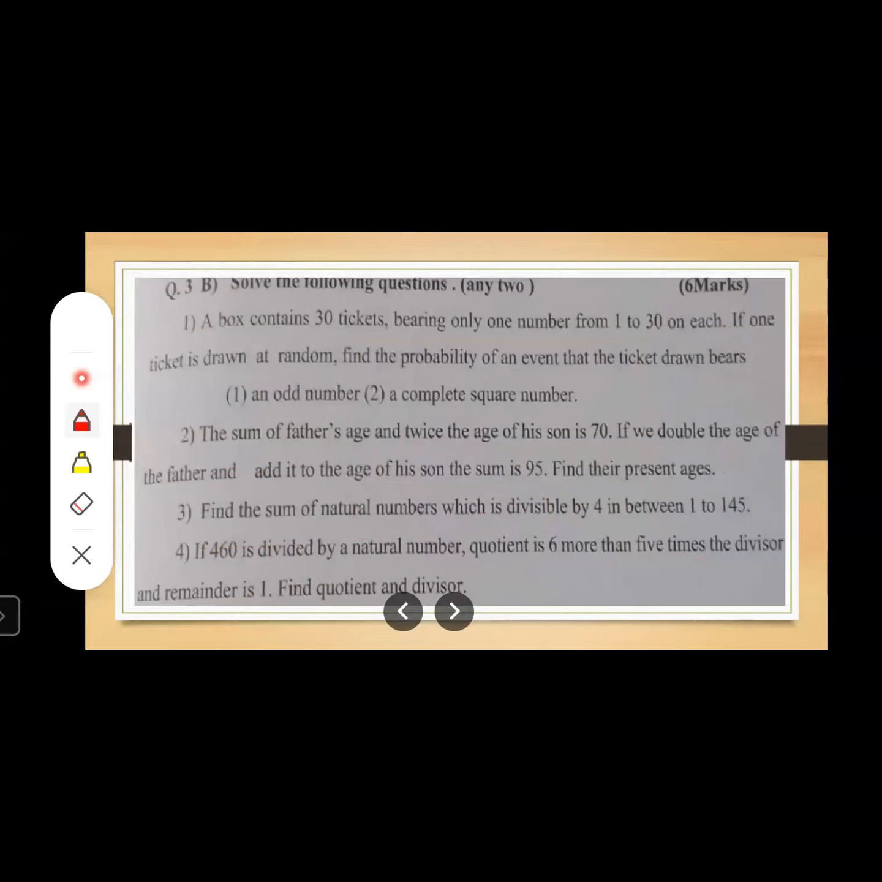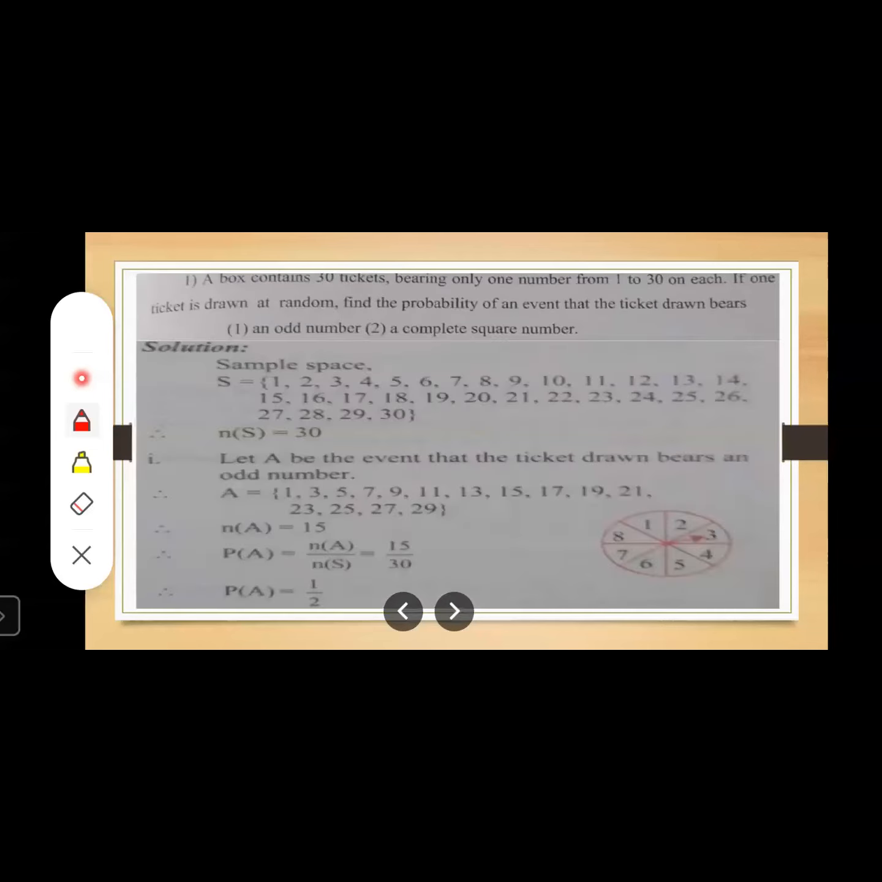Question number 3b. Solve the following questions, any two. There will be 4 sub questions and you have to attempt any 2 sub questions. Each carries 3 marks. Let us move to the next slide.